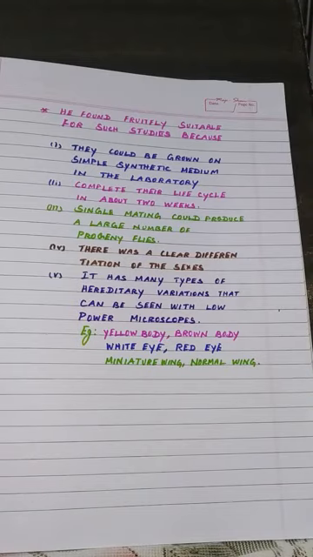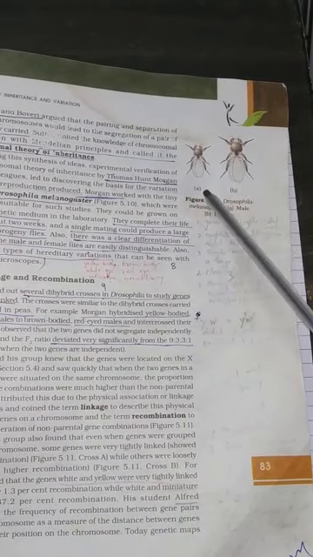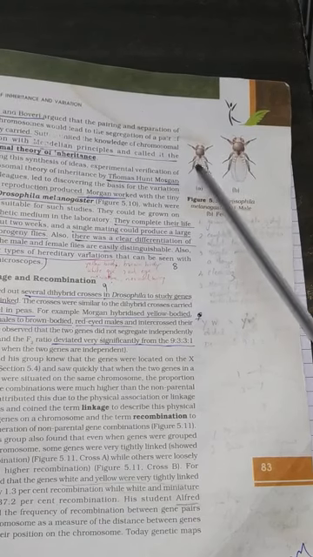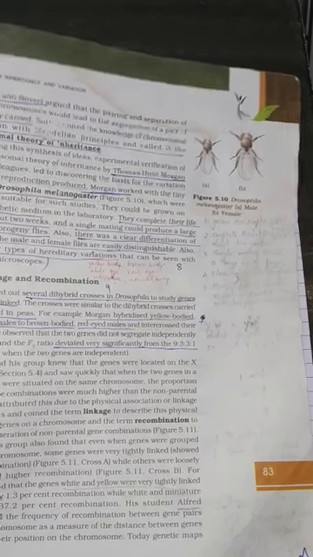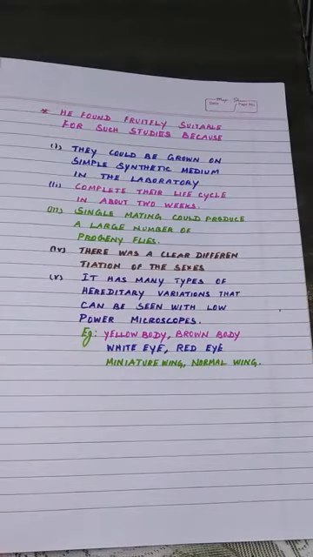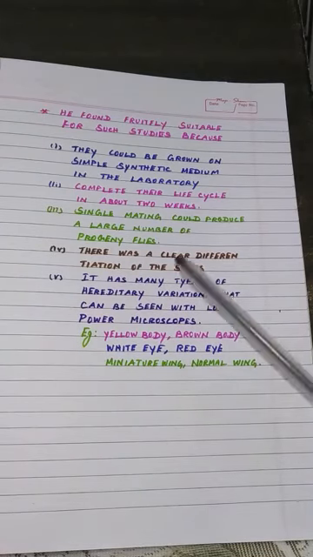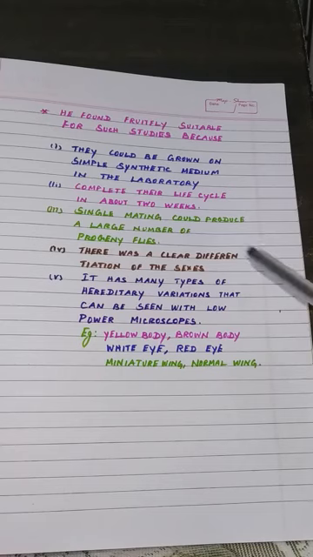Look at this picture in your NCERT book. This one is the male and this one is the female Drosophila melanogaster. We can easily differentiate the male and the female. Males are smaller and females are larger in size. And it has many types of hereditary variations that can be seen with a low power microscope. So many variations are there in fruit fly.